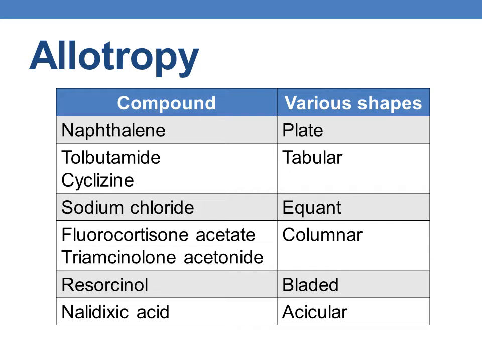Sodium chloride exists in equant shape, and fluorocortisone acetate and triamcinolone acetonide exist as columnar shape, resorcinol in bladed shape, and nalidixic acid in acicular shape. These are some examples of drugs and their various shapes.